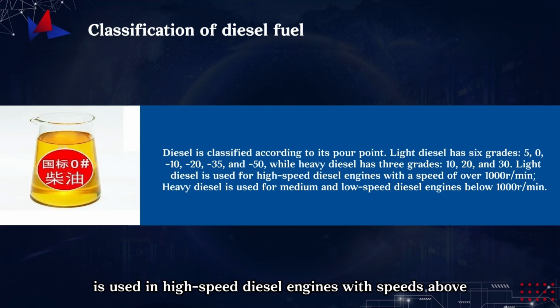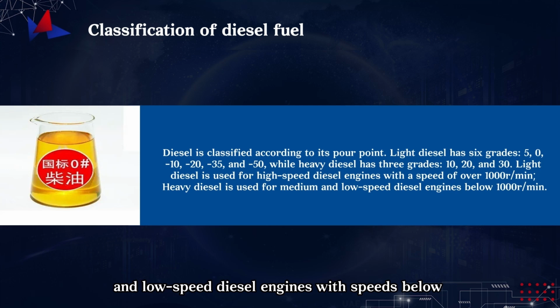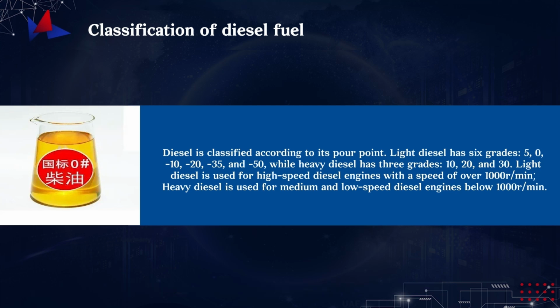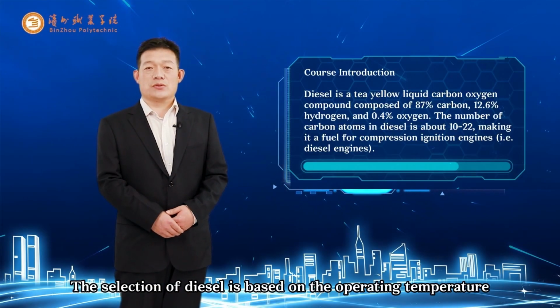Light diesel is used in high-speed diesel engines with speeds above 1,000 revolutions per minute. Heavy diesel is used in medium and low-speed diesel engines with speeds below 1,000 revolutions per minute. The selection of diesel is based on the operating temperature.